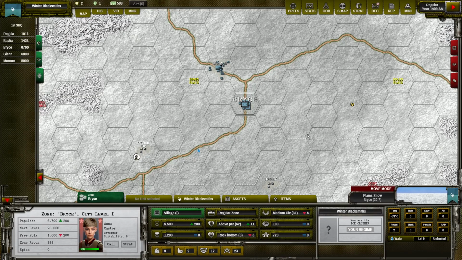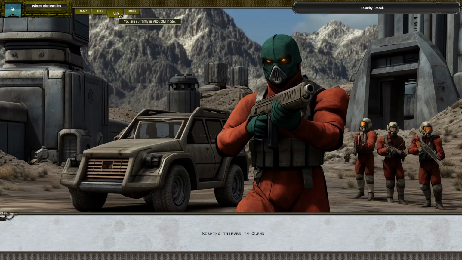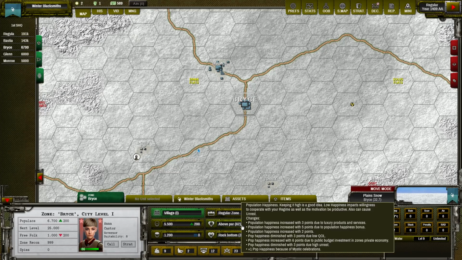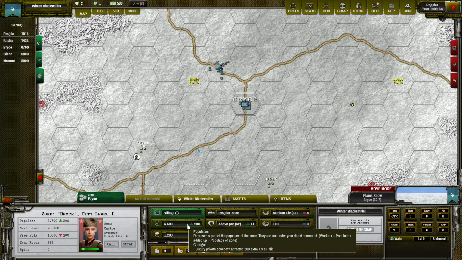Today you will learn how civilization score and quality of life can prevent events like this one. So the proper understanding of quality of life in your zone is crucial to establish a stable growth of your zone, happiness across your population, and a never-ending flow of free folks to your zones.